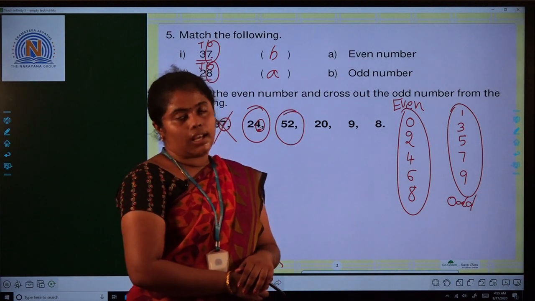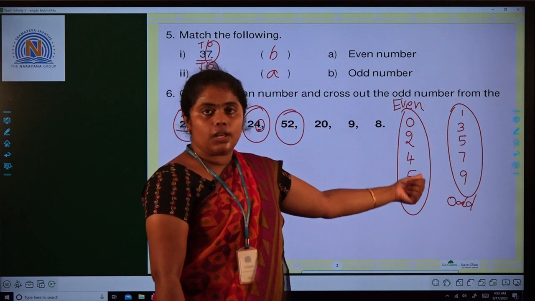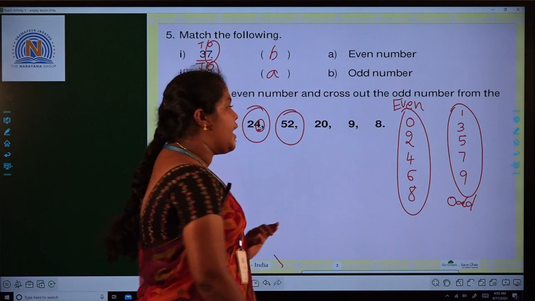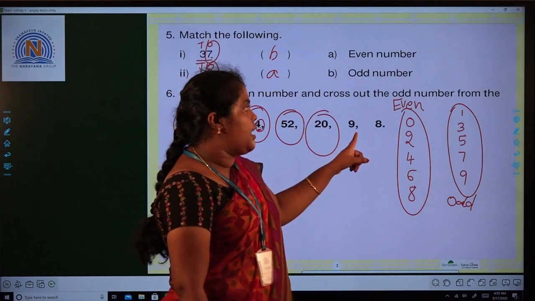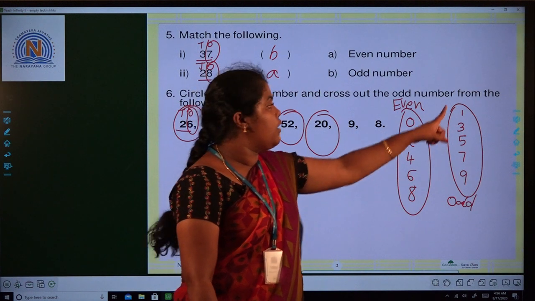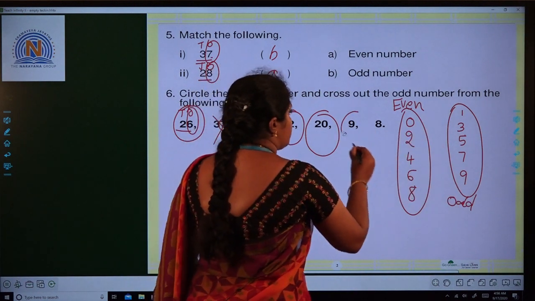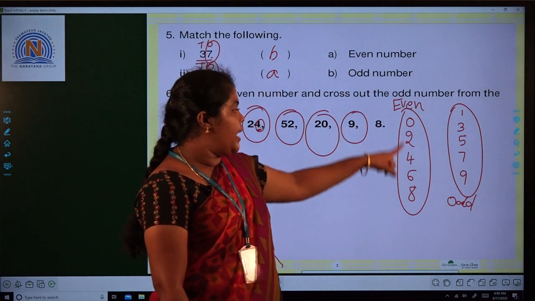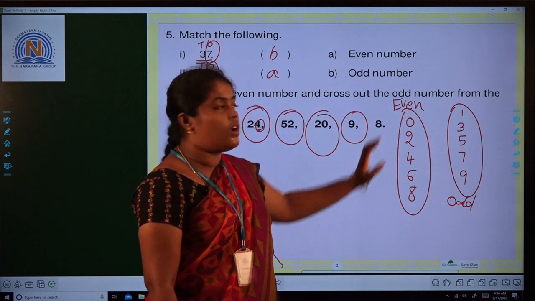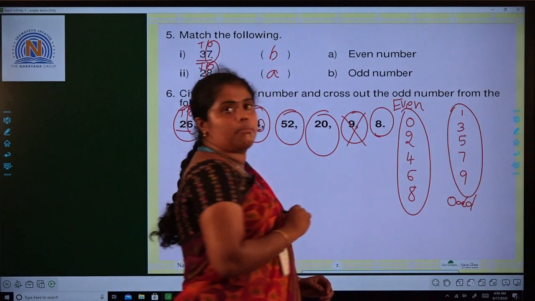Next number is 20. In the ones place the digit is 0. If 0 is there in ones place, the number is called as even number. We have to circle it. Next one is 9. If 9 is there in ones place, the number is called as odd number. Here 8 is there in the ones place. If 8 is there in ones place, that number is called as even number, so circle it.